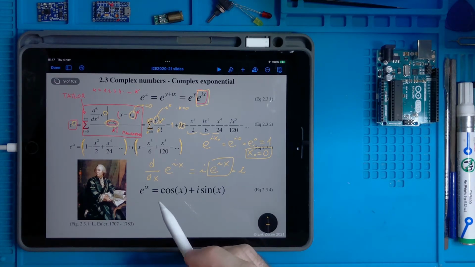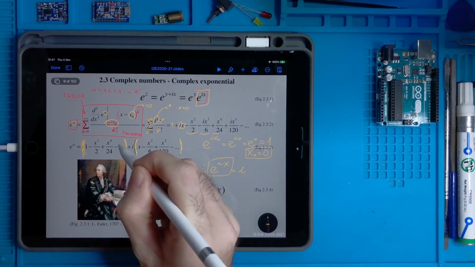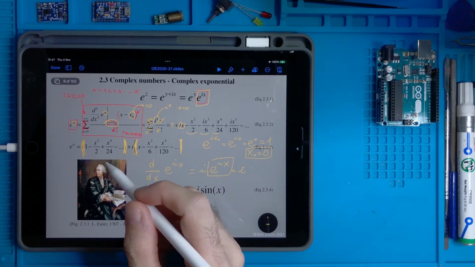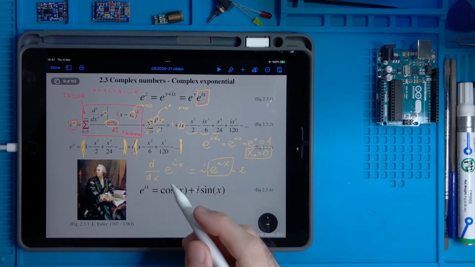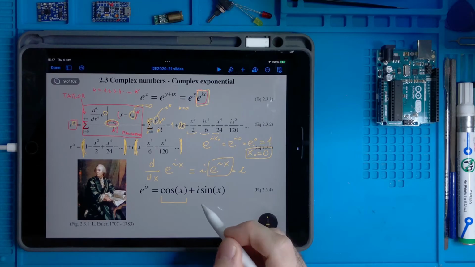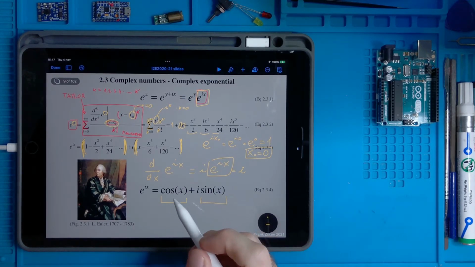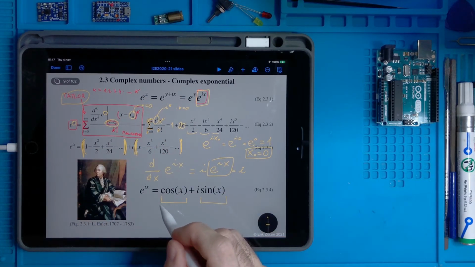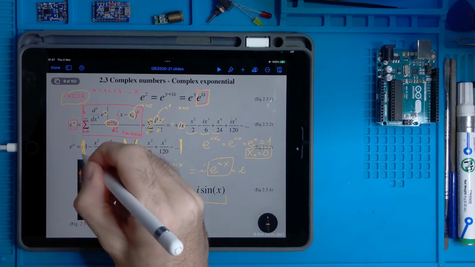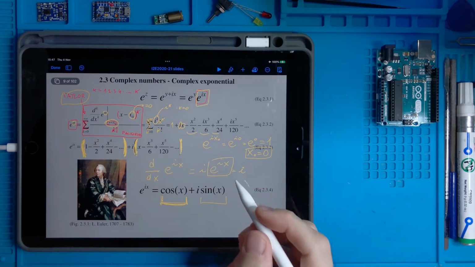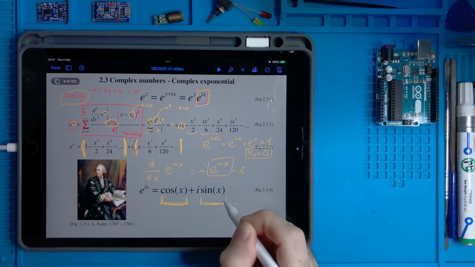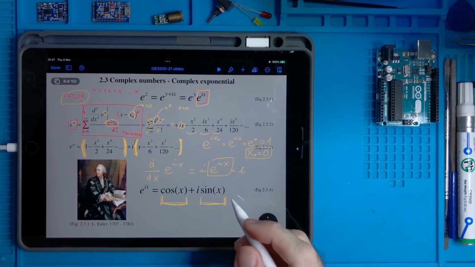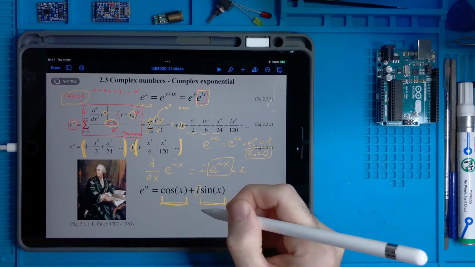And if we carefully inspect those two summations here, we can find that these are the Taylor expansion respectively of the cosine function and the sine function. Meaning that if we take the Taylor expansion not of the exponential but of the cosine, we get exactly this series of terms, and if we take the Taylor expansion of the sine, we get exactly this, and the i is outside as a common factor.